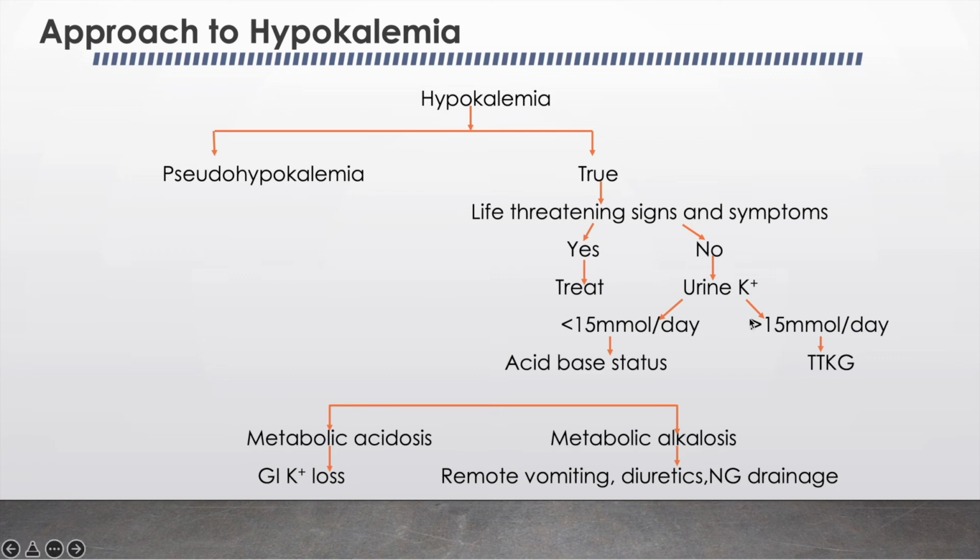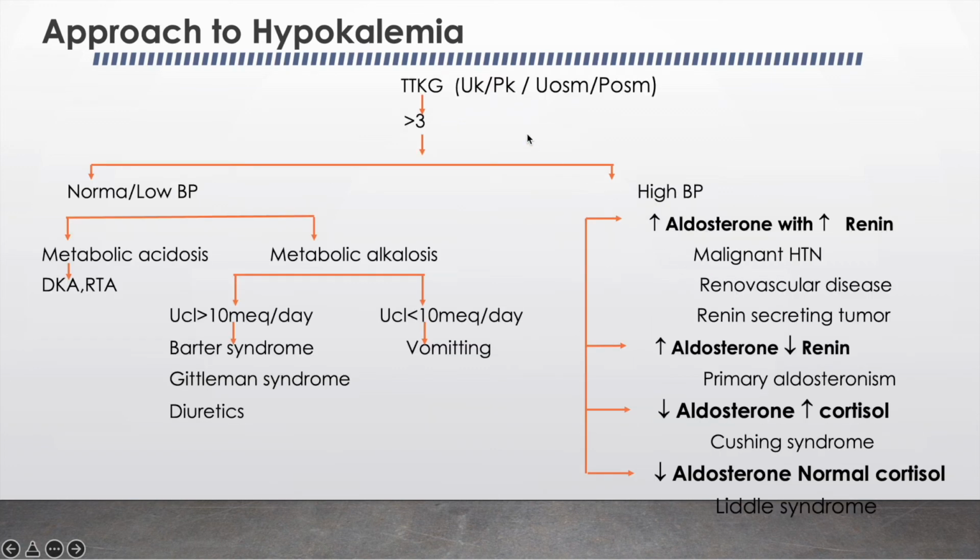So when there is renal potassium loss, which is evident from the spot urinary potassium of more than 15 millimole per day, so we have to calculate the TTKG. So TTKG means this is the transtubular potassium gradient. So this is an index reflecting the conservation of potassium in the cortical collecting duct of the kidney.